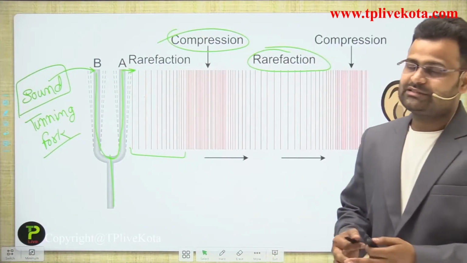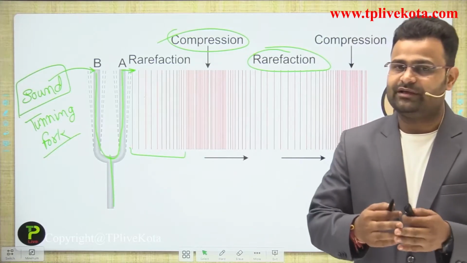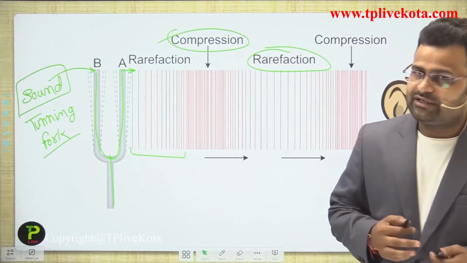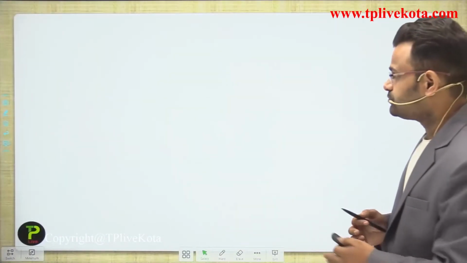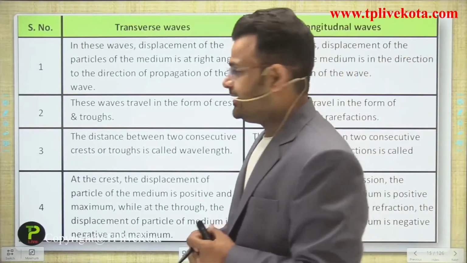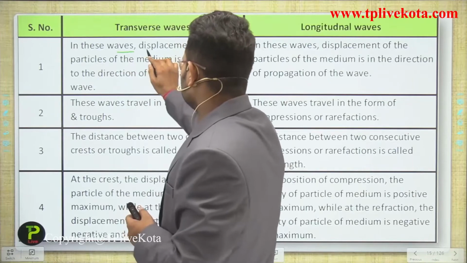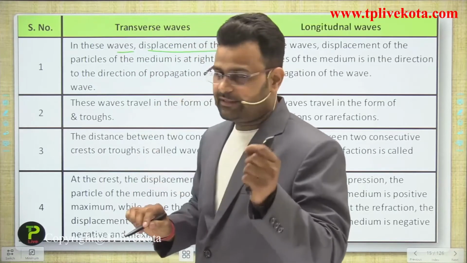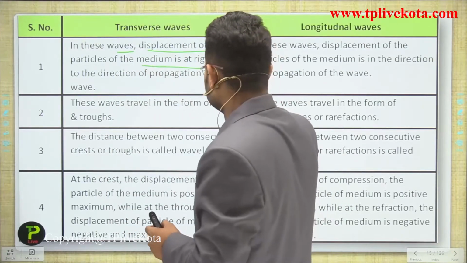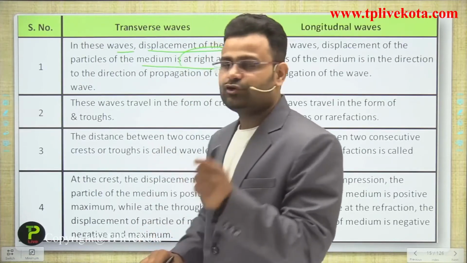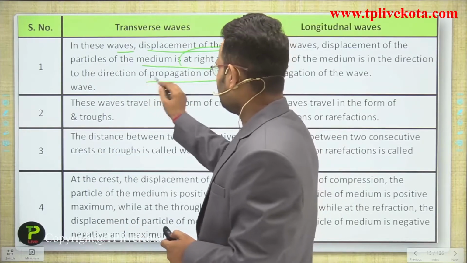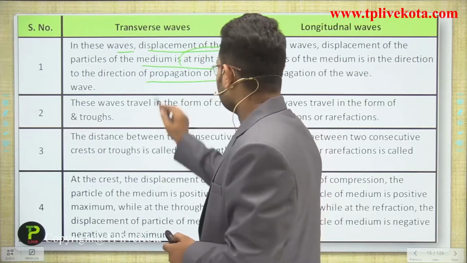Now we are discussing some differences between transverse waves and longitudinal waves. First difference is that in transverse waves, displacement of the particles of the medium is at right angle to the direction of propagation of the wave, guys.